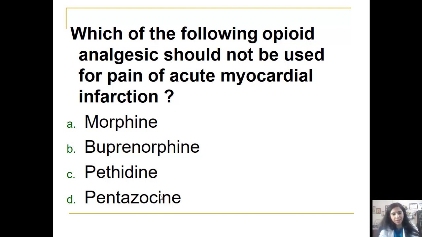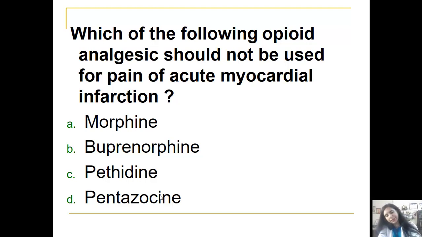I think I already answered it. Morphine is used to abolish the pain of acute MI. Buprenorphine can also be used because it is a partial mu agonist, and pethidine can also abolish the pain. It's a pure mu agonist. Pentazocine can abolish the pain. We can't say it doesn't abolish the pain.